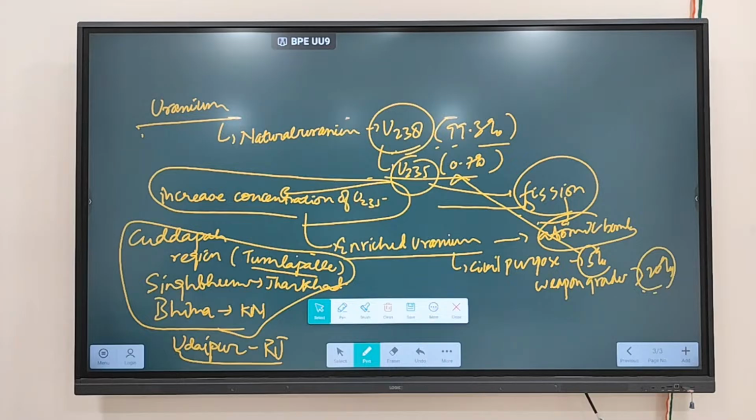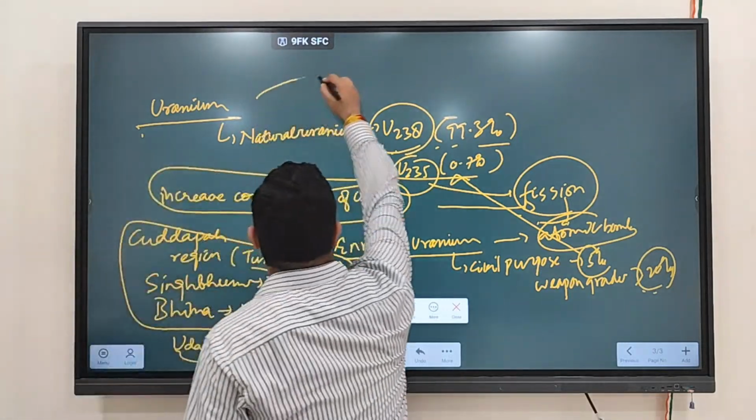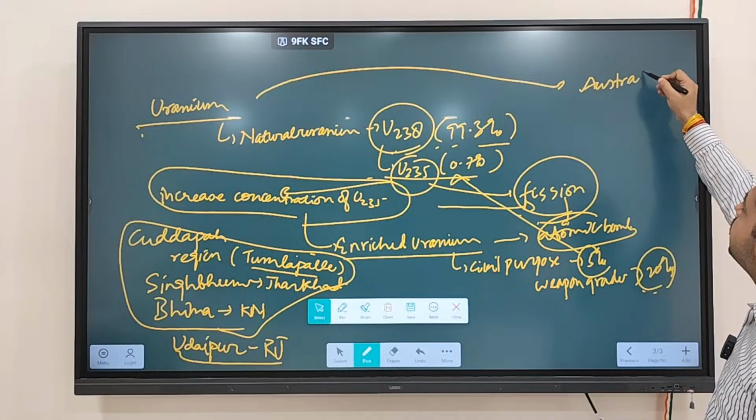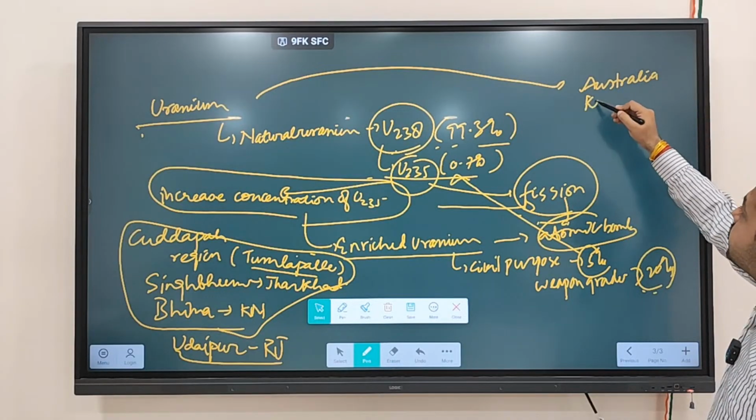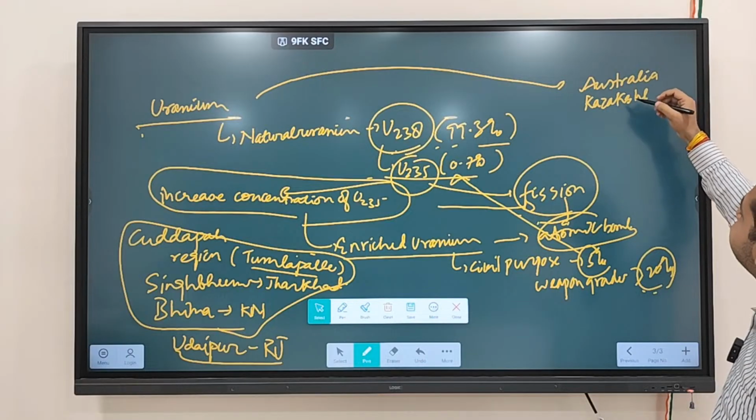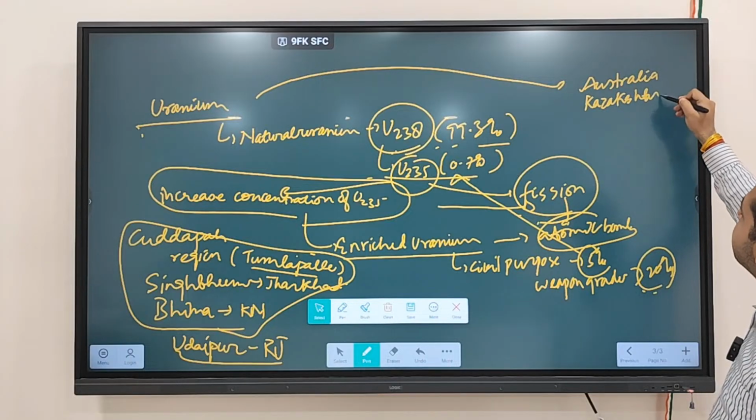Clear? So which country has more reserve of uranium? Iran does not have much reserve of uranium. Rather, Australia has, and Kazakhstan.